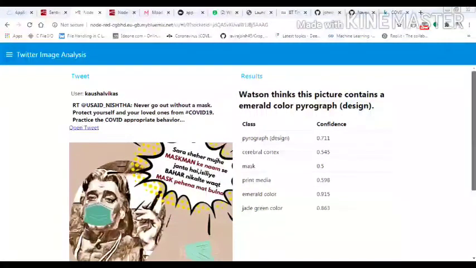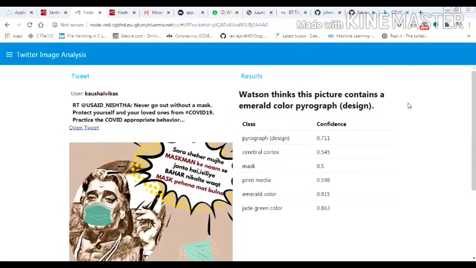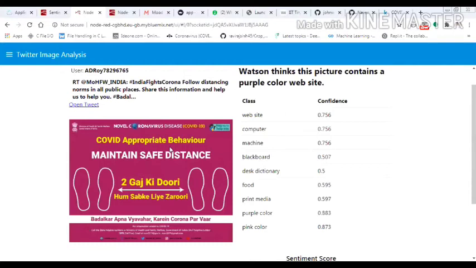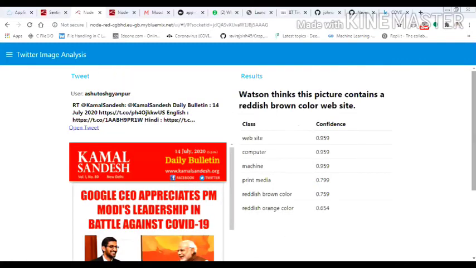Similarly we have Twitter image analysis. Here we can see along with the tweet, the tagged image is also shown, and Watson visual recognition is trying to predict what is there in the image. So here you can see this is also an image. It is trying to predict it. It is on a website. It is from a computer, so it is trying to predict.